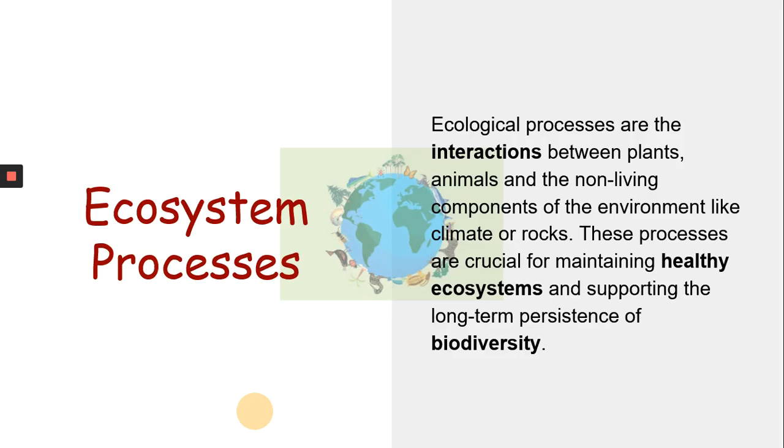Ecological processes or ecosystem processes are basically interactions that happen between plants and animals, or plants and the environment, or animals and the environment. It is very important for these processes to happen as it keeps the ecosystems healthy. When the ecosystem is healthy, the biodiversity of the ecosystem is maintained. Biodiversity means an ecosystem will have a diverse variety of living organisms in it.